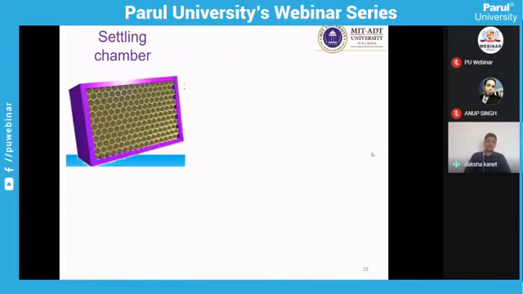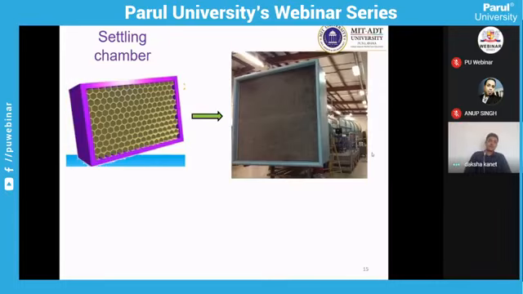As we have seen, in the settling chamber, with the combination of honeycomb and the net, the flow will be settled down and straightened. It is a big bulky structure you will find at the inlet, where the larger volume will help you capture more air into the inlet, and the honeycomb structure and the mesh will help you to settle down the flow.